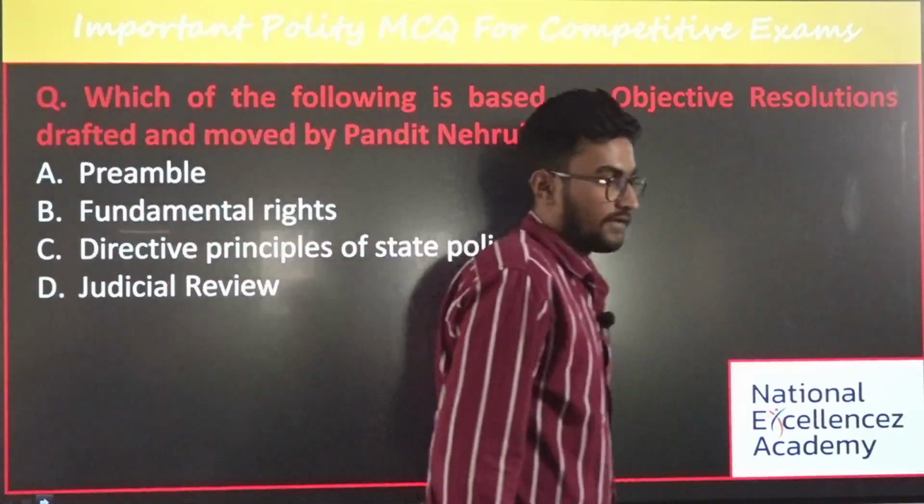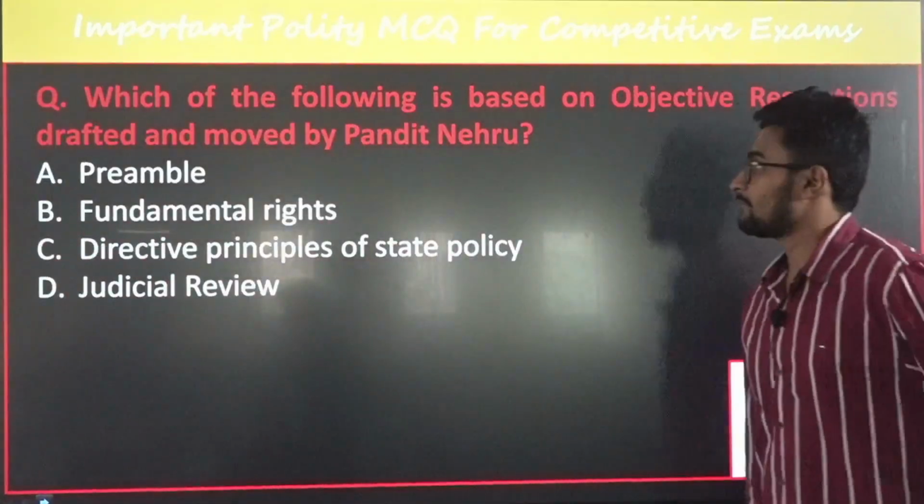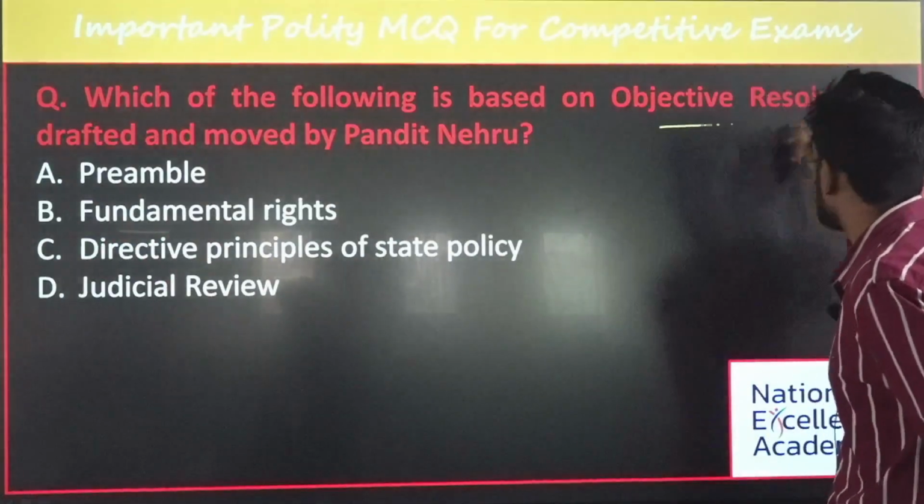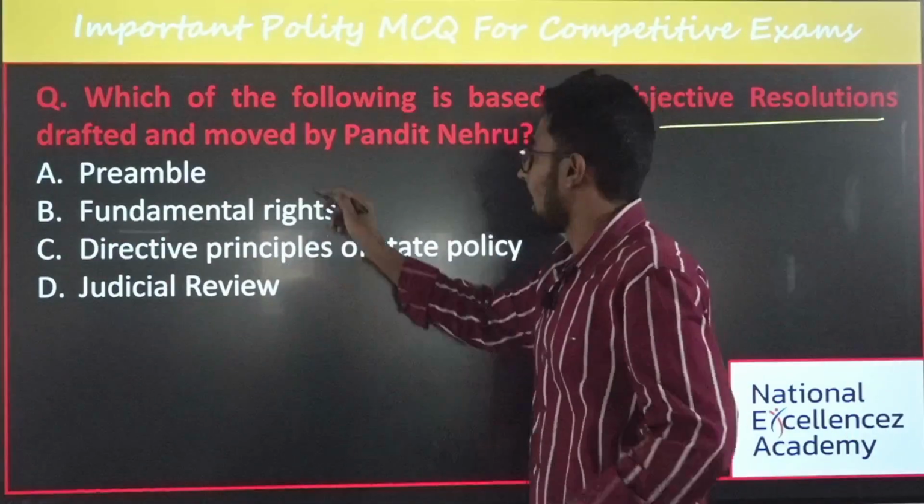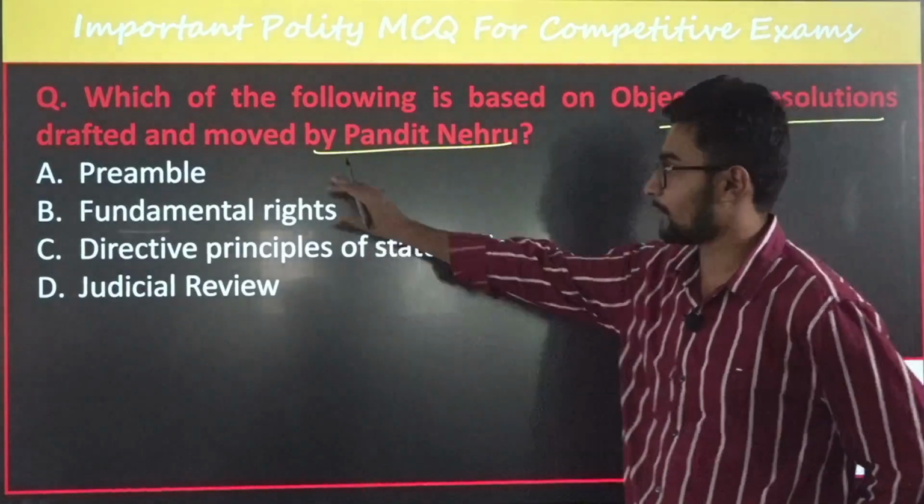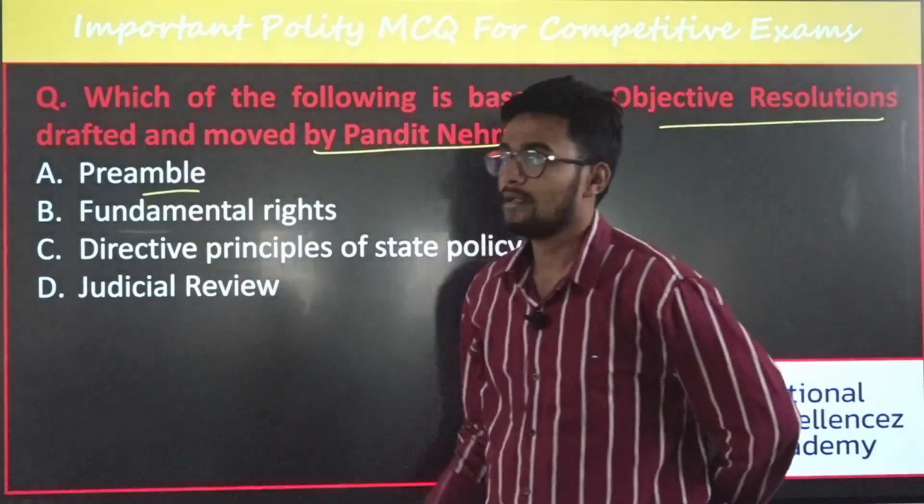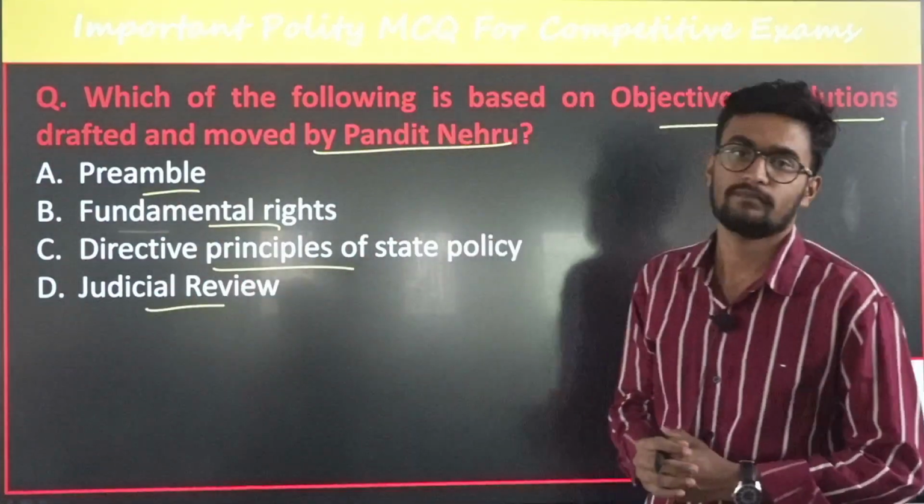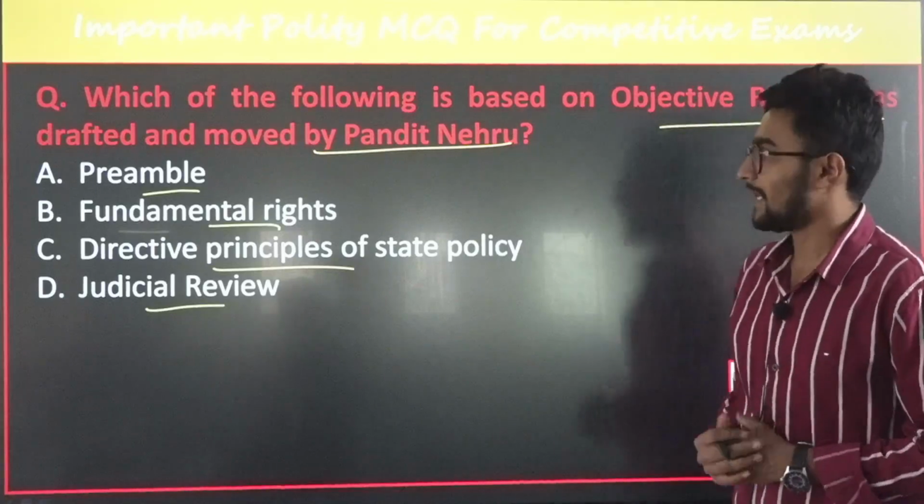Okay, first question with respect to polity. The first question reads: which of the following is based on the objective resolution drafted and moved by Pandit Jawaharlal Nehru? The options are the preamble, fundamental rights, DPSP or judicial review. What do you think the answer for this is?